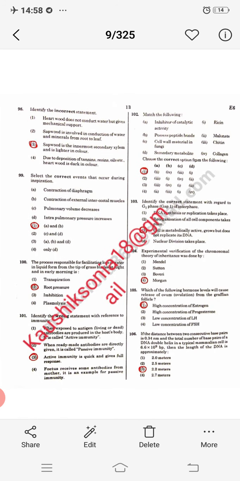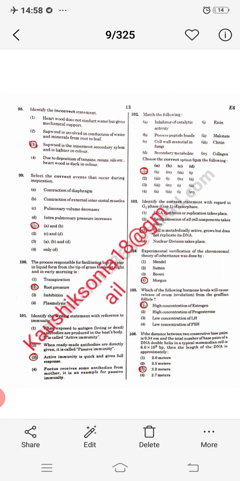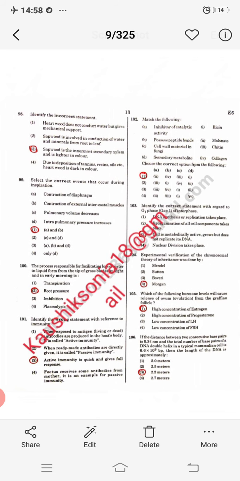Next question, identify the correct statement with regard to the G1 phase, the GAP1 phase. My dear students, in the GAP1 phase the cell is metabolically active, because it is also called the growth phase, and the cell grows but does not replicate its DNA. DNA replication happens in the S phase. So G1 is specifically for growth.